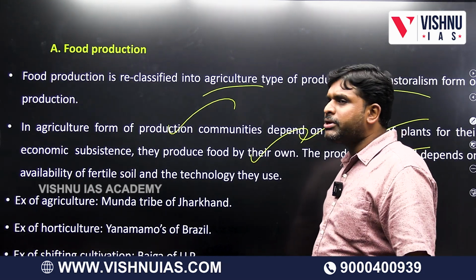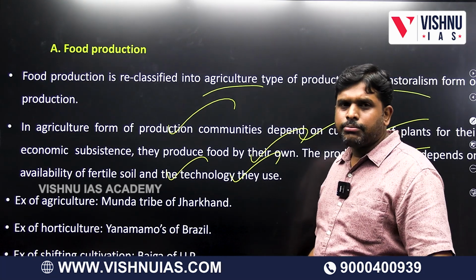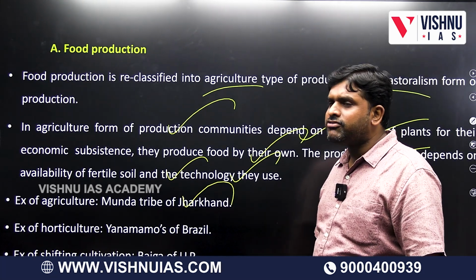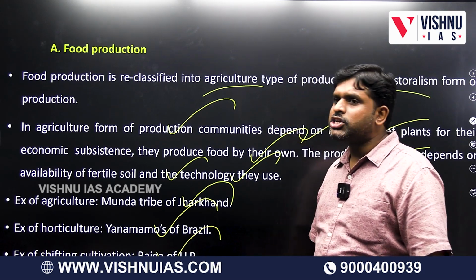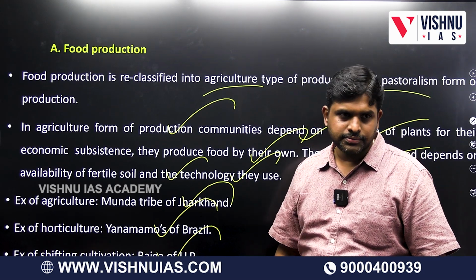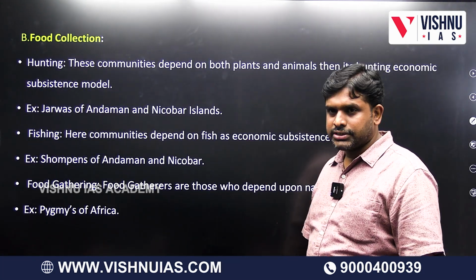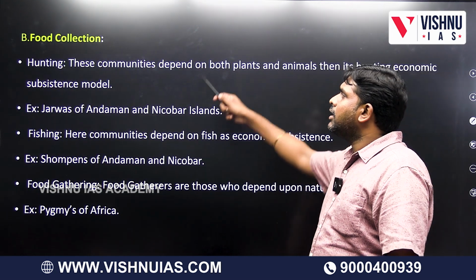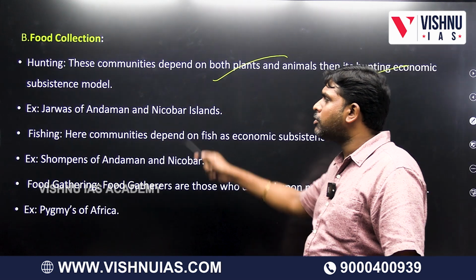The production of food depends upon availability of fertile soil and the technology they use. For example, agriculture: Munda tribe of Jharkhand; horticulture: Yanomamos of Brazil; shifting cultivation: Baigas of Uttar Pradesh. Food production, food collection, hunting depend on both plants and animals, then it's the hunting economic subsistence model.